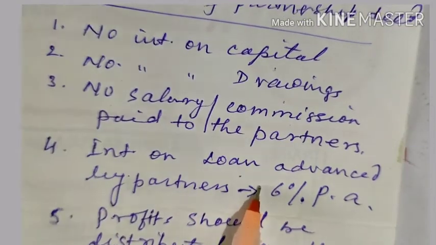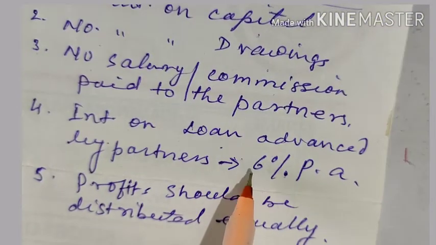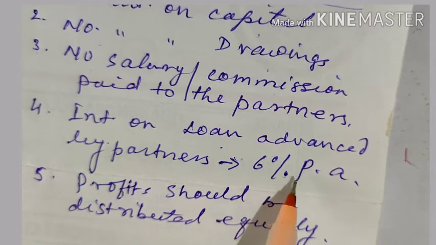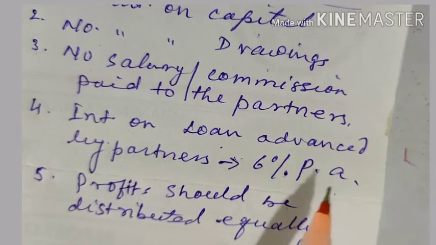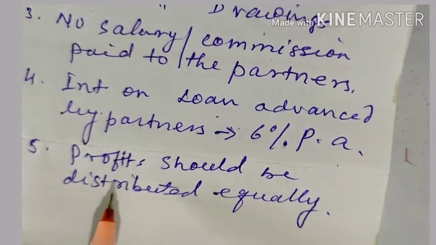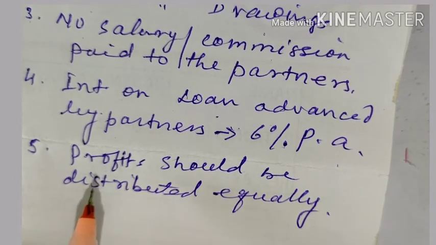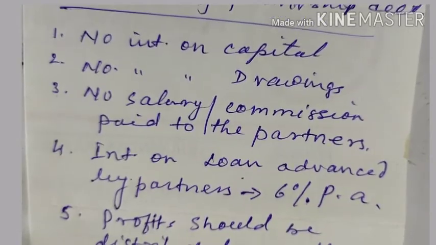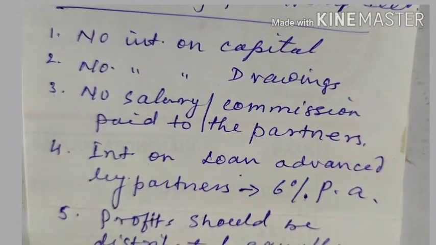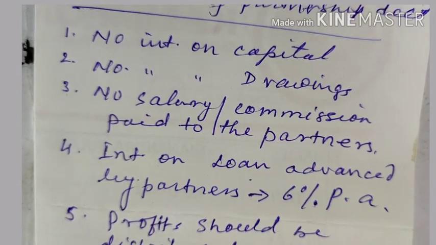Interest on a loan given by the partners to the firm is paid at the rate of 6% per annum. And the most important part is that profit will be distributed equally among the partners because there is no profit sharing ratio agreed upon. These 5 important points you have to keep in mind while preparing the profit and loss appropriation account.